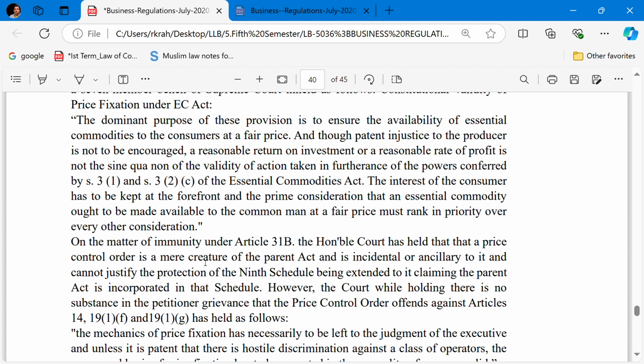being extended to it in claiming the Parent Act is incorporated in the schedule.